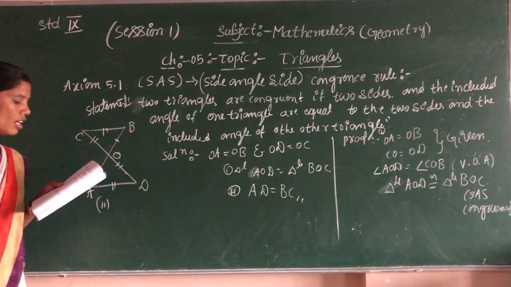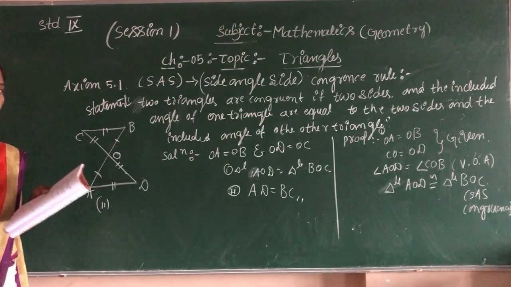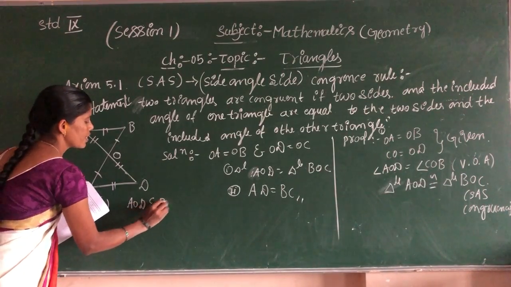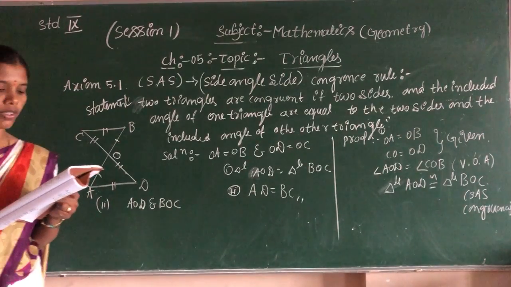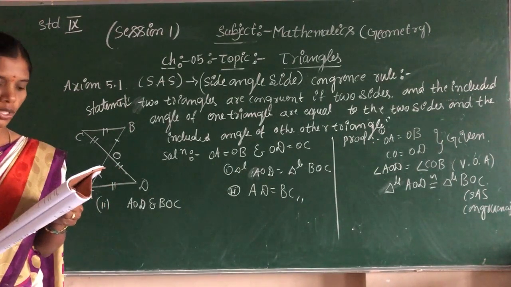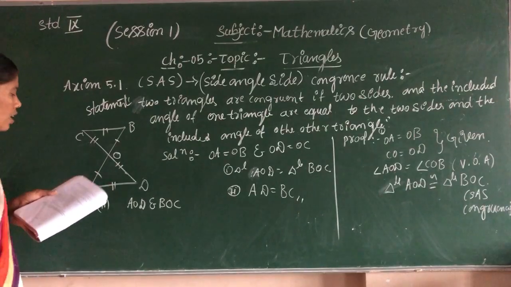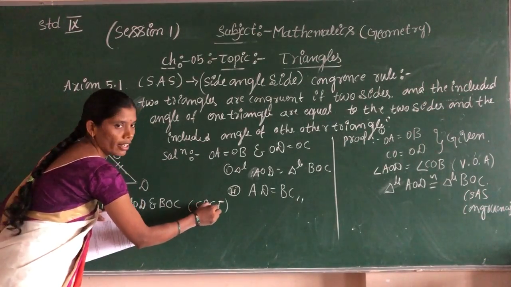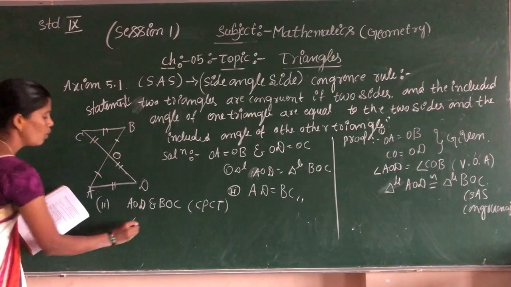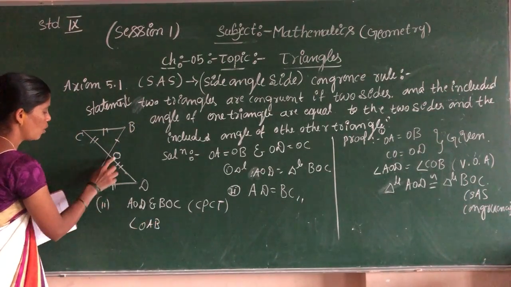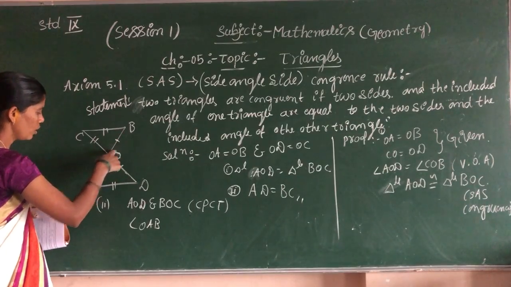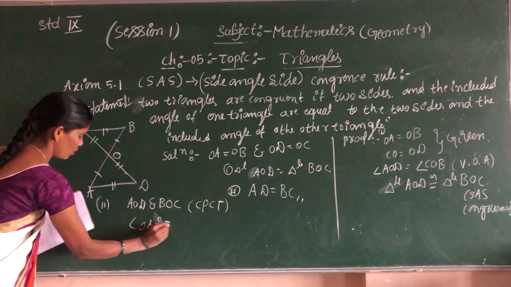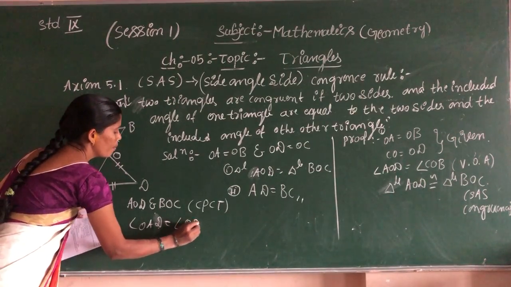Which one is the second? Triangle AOD is congruent to triangle BOC. The corresponding parts of congruent triangles are also equal, CPCT. So angle OAD is equal to angle OBC.